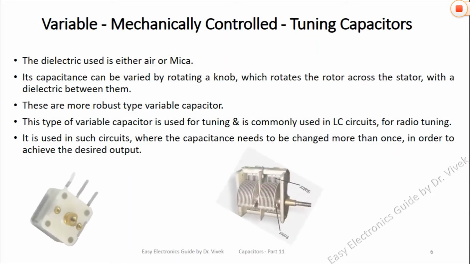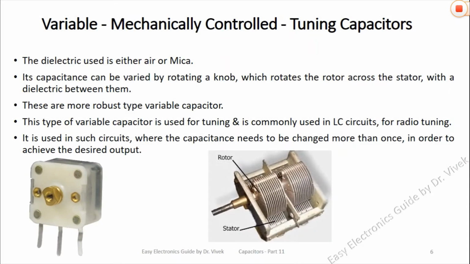In tuning capacitors, the dielectric used is either air or mica. Its capacitance value can be varied by rotating a knob which rotates the rotor across the stator with a dielectric between them. It is used in circuits where the capacitance needs to be changed more than once in order to achieve the desired output.